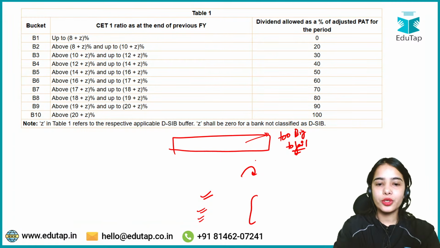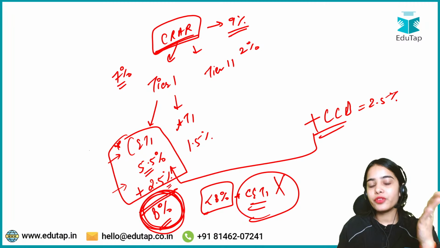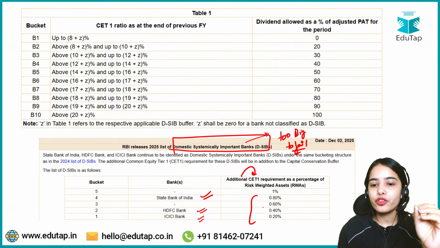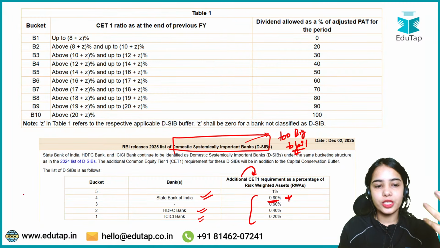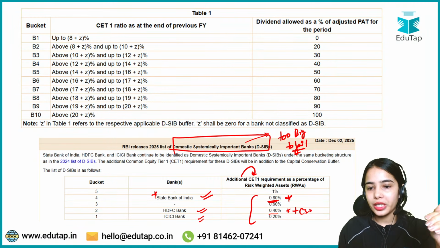That means all the scheduled commercial banks have to maintain the CRAR of 9%, the common equity tier 1 of 5.5% with additional capital conservation buffer of 2.5%. But these domestic systemically important banks have to maintain even higher common equity tier 1 capital of 0.80% for the State Bank of India. HDFC Bank has to maintain 0.40% additional common equity tier 1 capital.